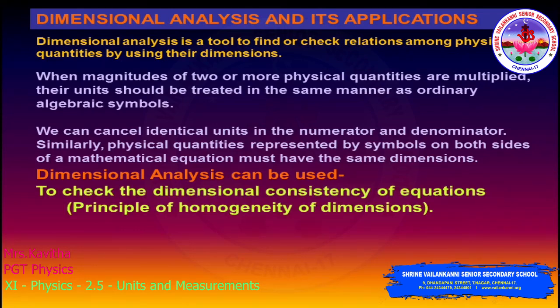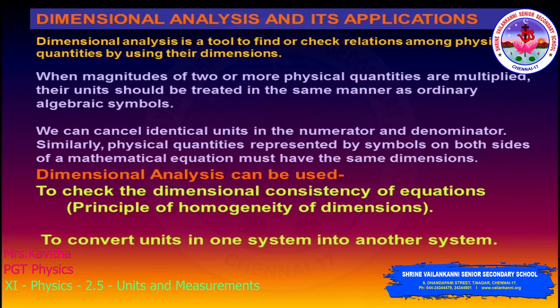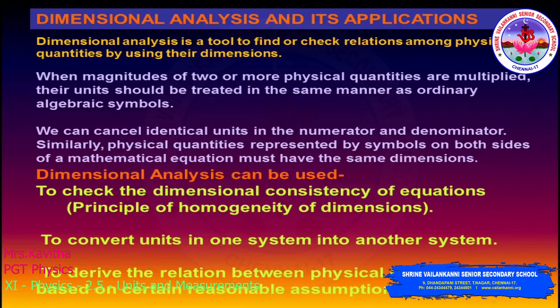So how can we check or use dimensional analysis? It can be used in three ways. To check the dimensional consistency of equations, with the help of the principle of homogeneity of dimensions; to convert units in one system into another system; and to derive the relation between physical quantities based on certain reasonable assumptions. We can see these in the next upcoming video, children.